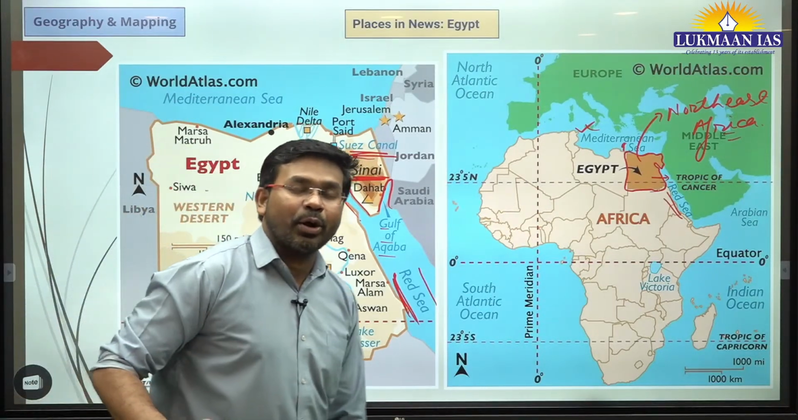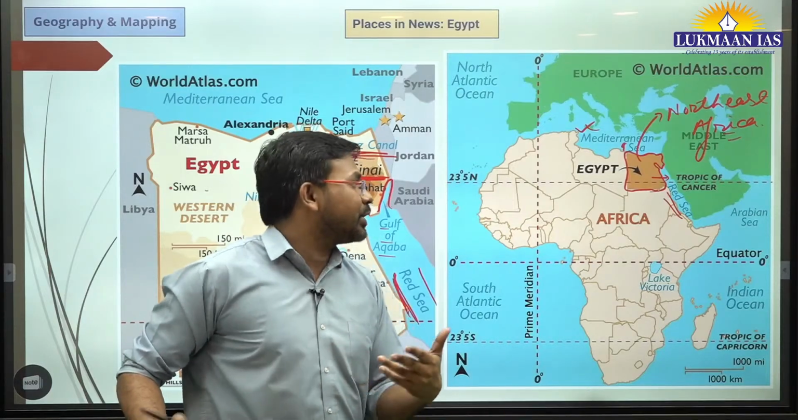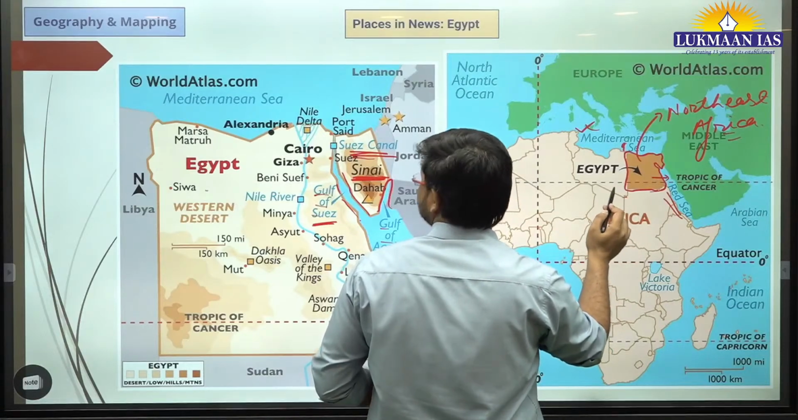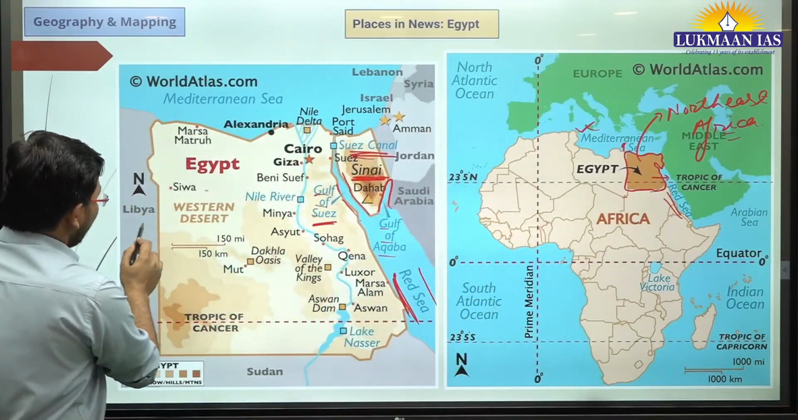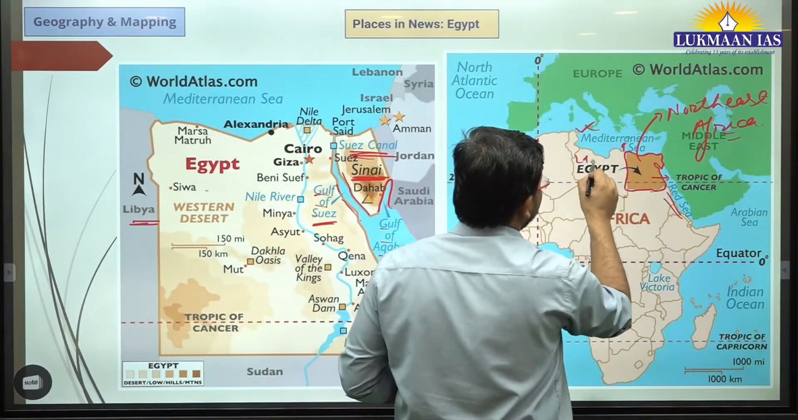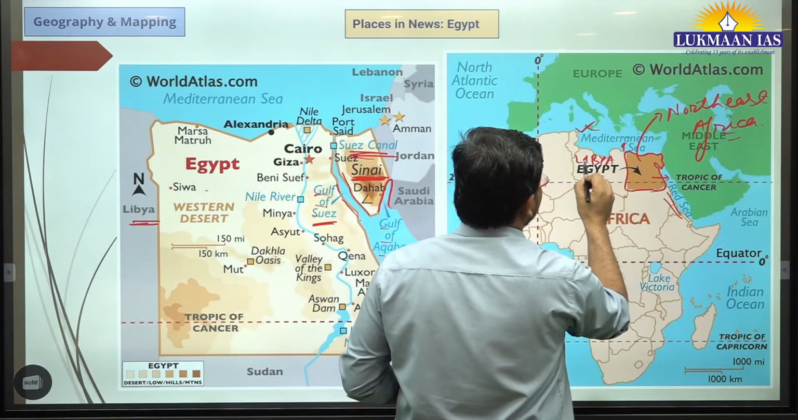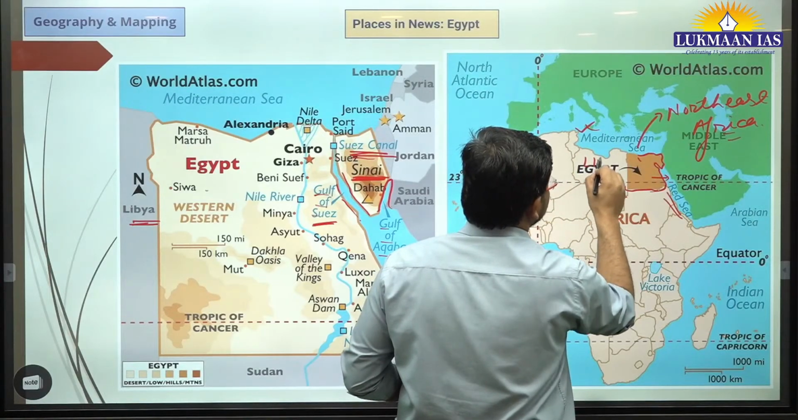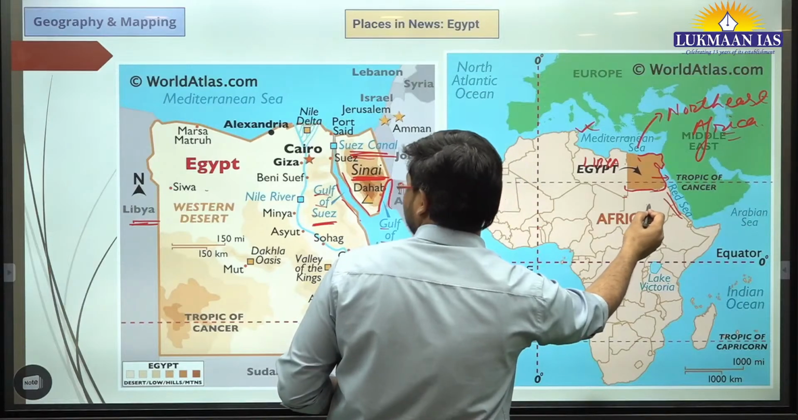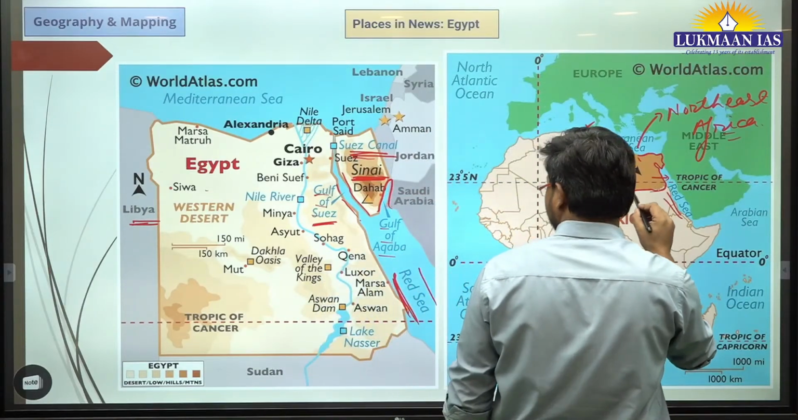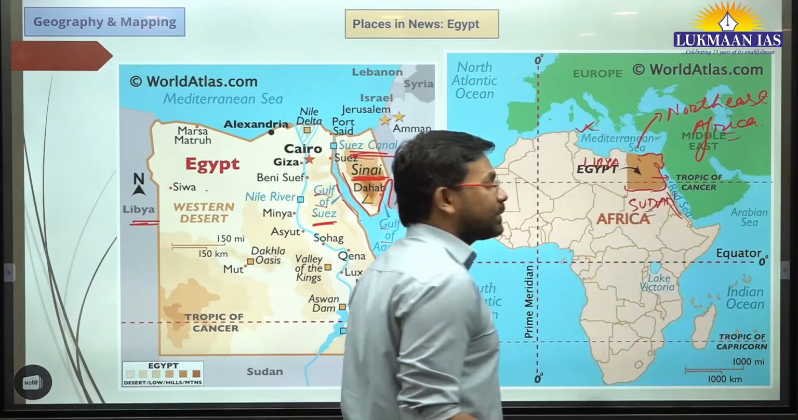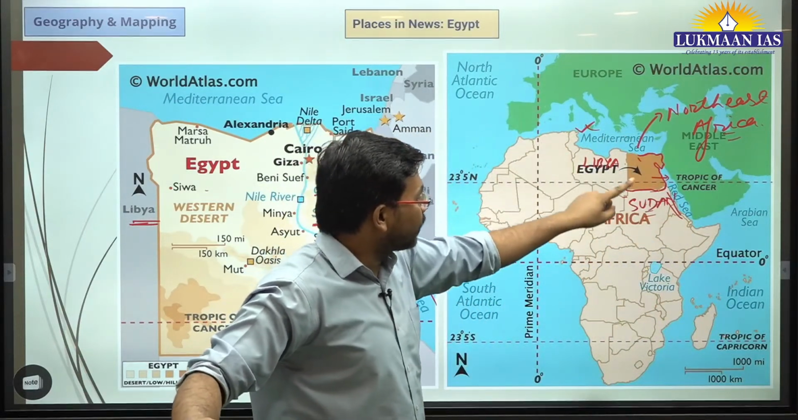Now let us understand about the names of countries with which Egypt shares borders. If we see this map over here, we see Libya. Then just to the south, this country is Sudan. So Egypt shares its border with Libya and with Sudan.